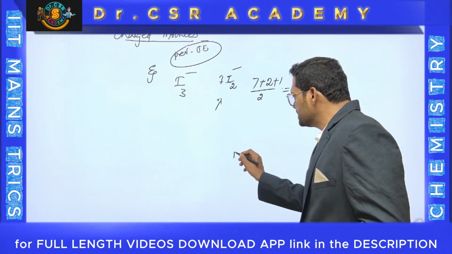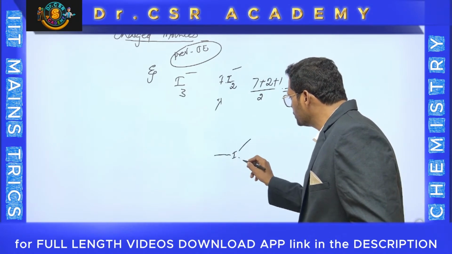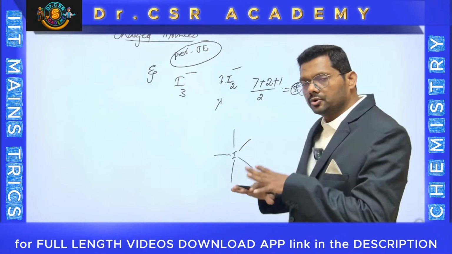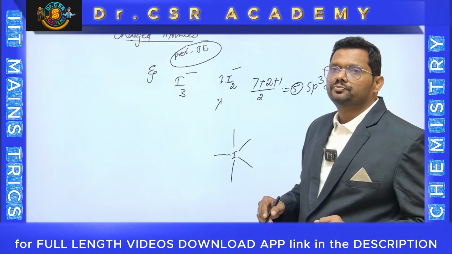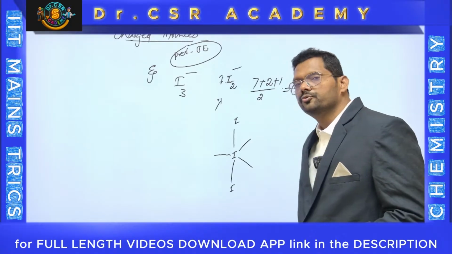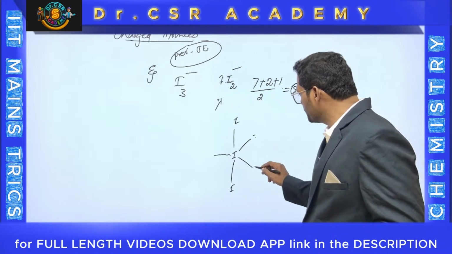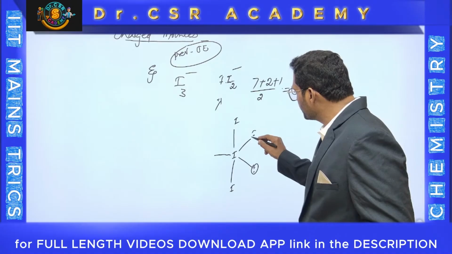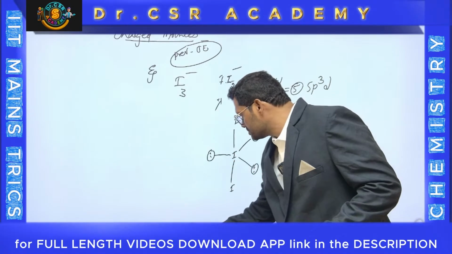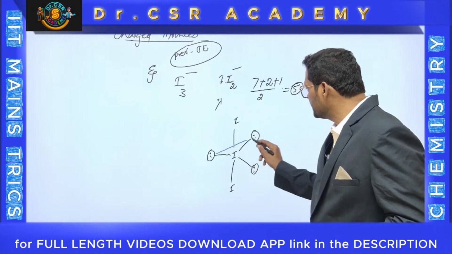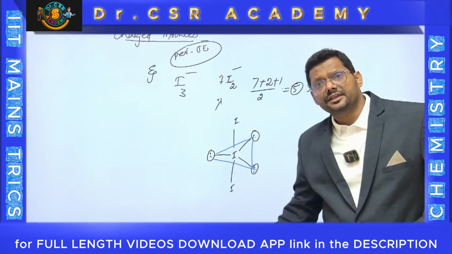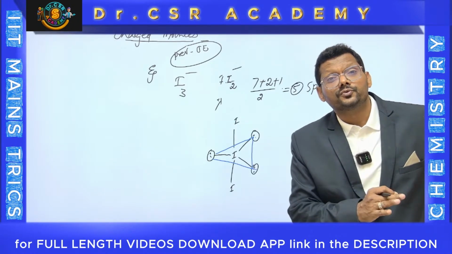That means iodine is the central atom. 1, 2, 3, 4, 5, 5 bond pairs in total. But atoms are only 2. Bonded atoms are 2. You can keep one iodine here, one iodine here. AB2. What about these 3? 3 lone pairs. One lone pair, second lone pair, third lone pair. They are equatorial and it looks like a linear shape only. The shape is linear, but geometry is actually trigonal bipyramidal. But its shape is a linear molecule, similar to XeF2.